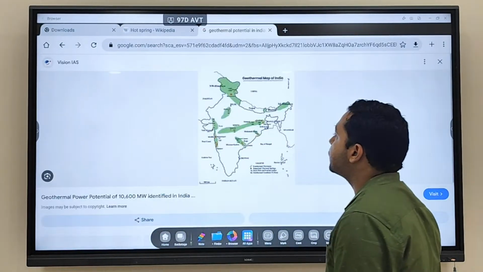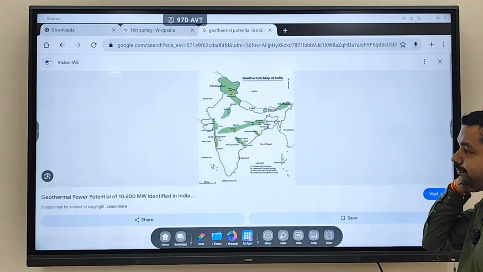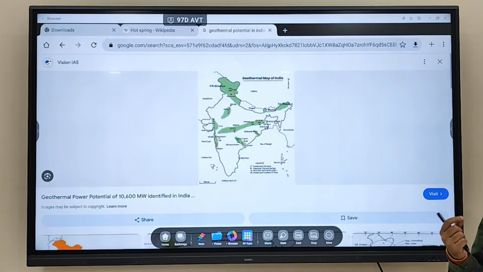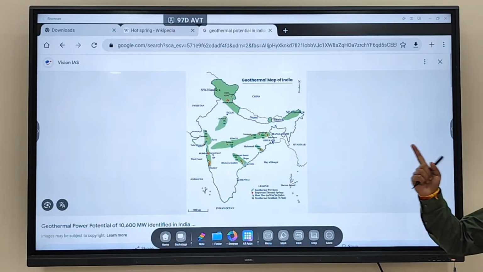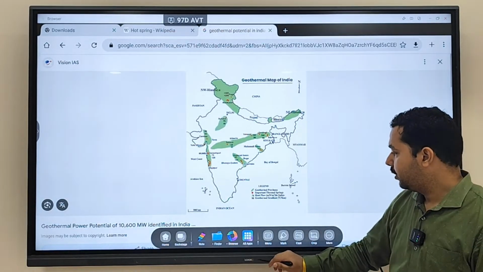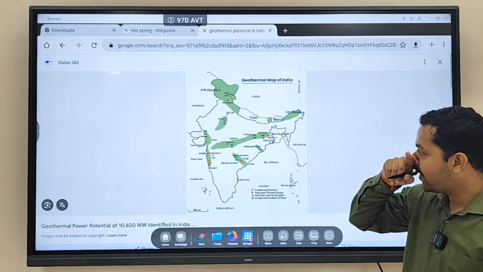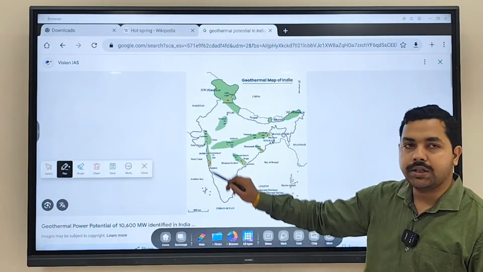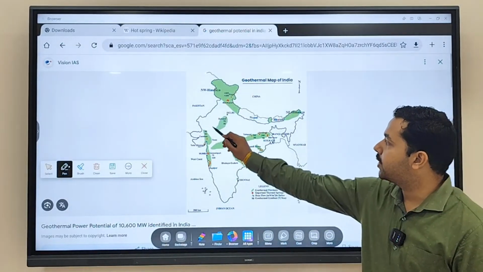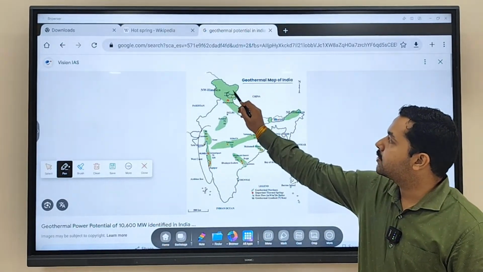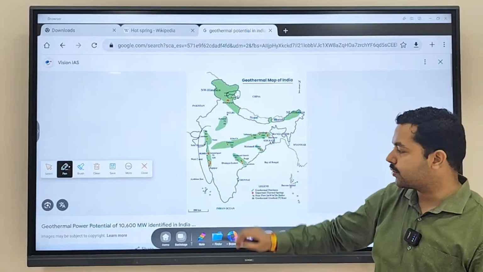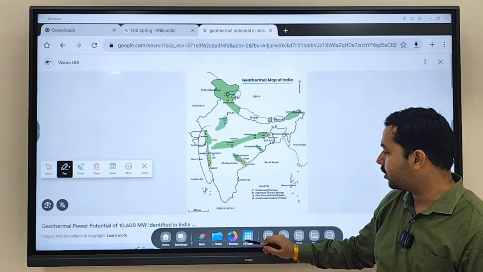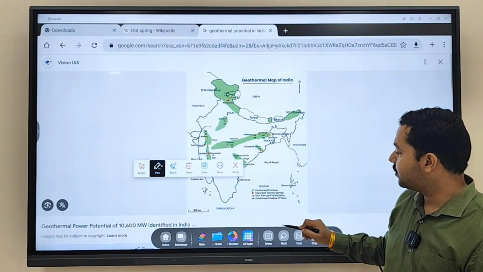So you can see this is a geothermal map of India, where we have potential to generate energy. Just quickly make this map. Show this region, as we discussed, Gujarat and the Mumbai region. This region is having geothermal potential. You can see here it is written as Kuga. Kuga is what? This is the Ladakh Kuga Valley we have talked about. So that lies over here.